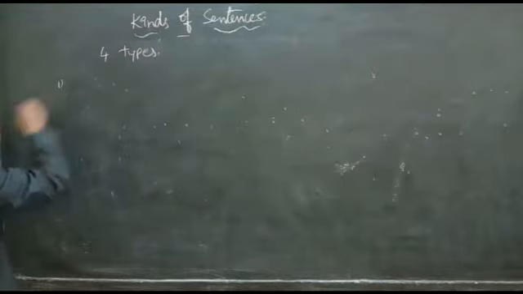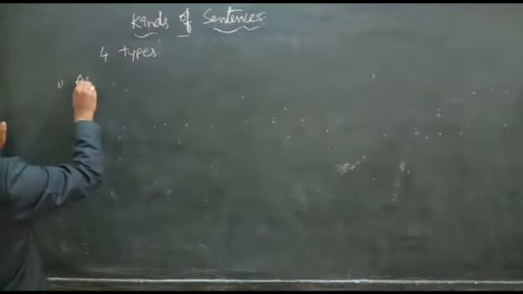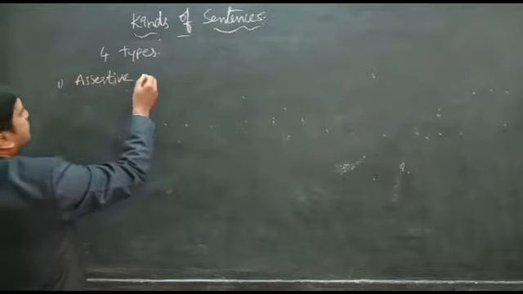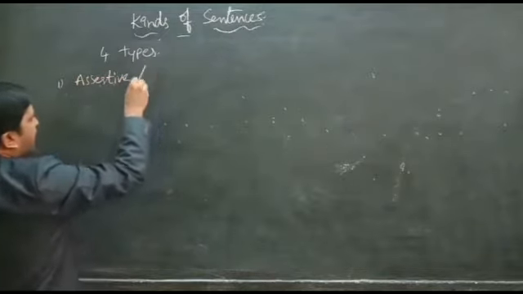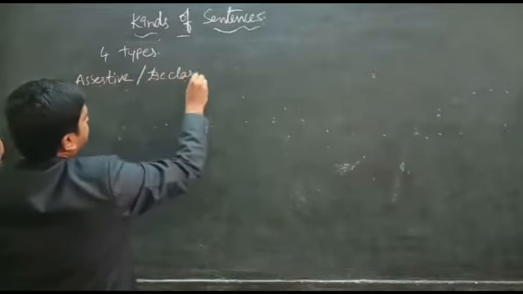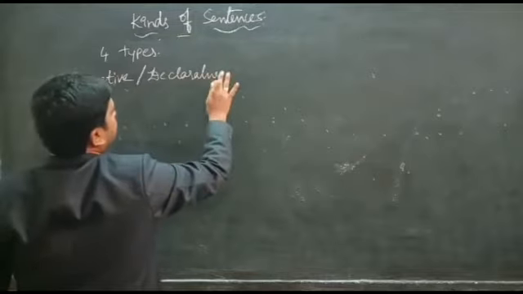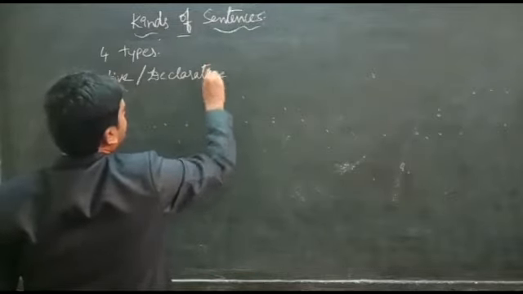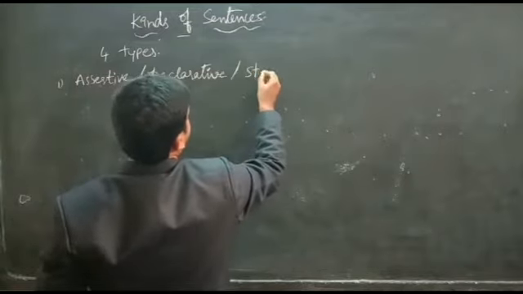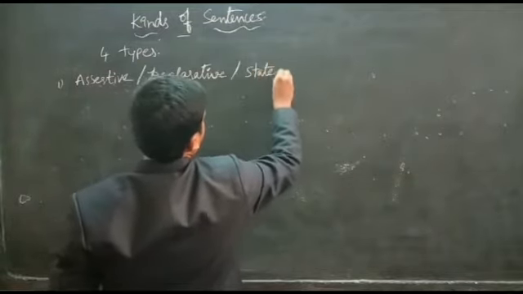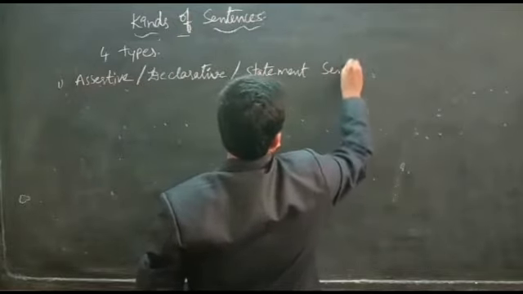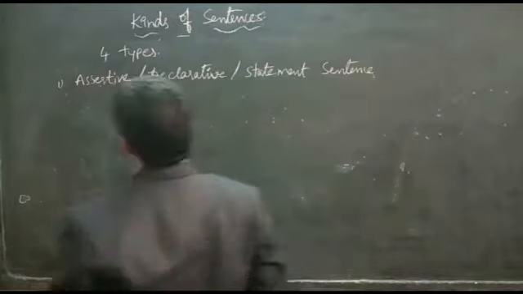The first one is the assertive sentence, which we also call declarative, and also a statement sentence.